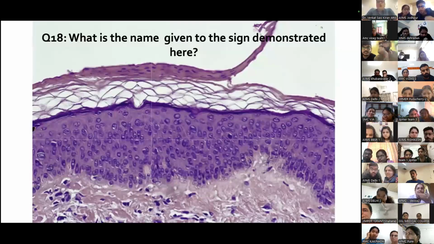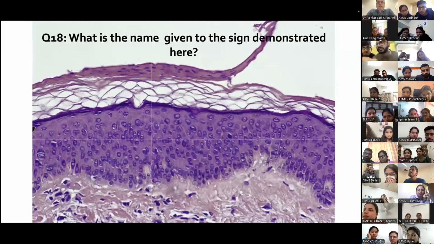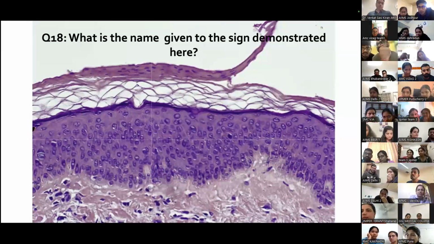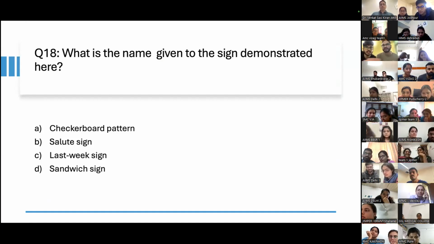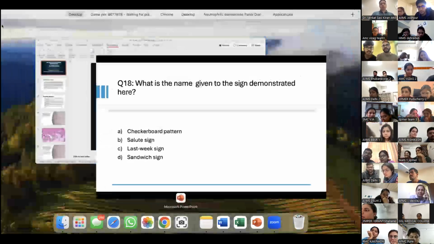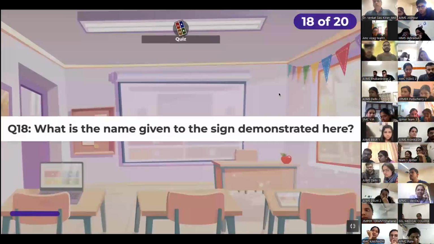Question 18. What is the name given to the sign demonstrated here? I'm showing you a sign here. Okay. Again, you either know this or you don't. Your options are checkerboard pattern, salute sign, last week sign, or sandwich sign. Okay. So we'll go on to Kahoot because the leaderboard is very close. I don't want to give too much time.